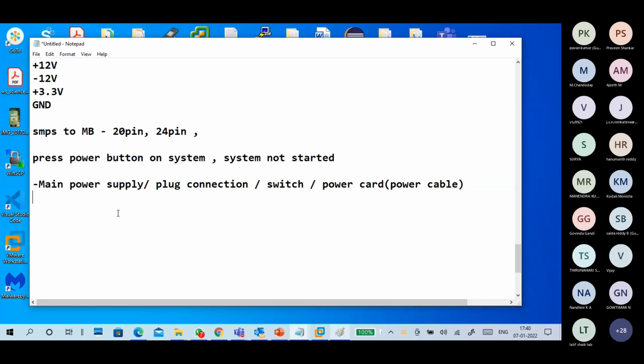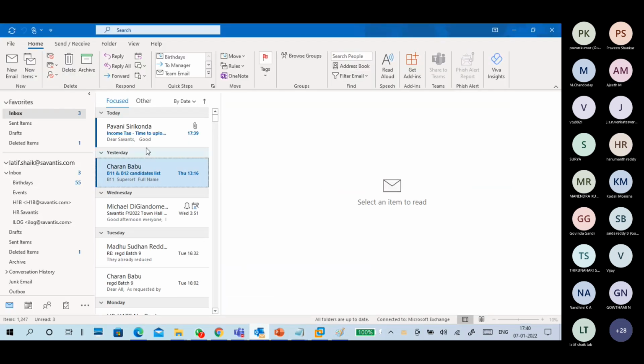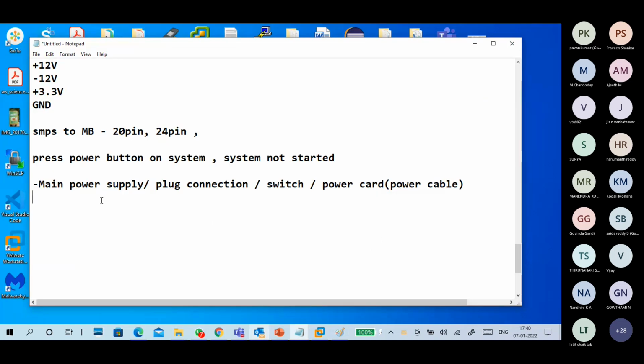Next. So SMPS: turn on by disconnecting SMPS from the cabinet.